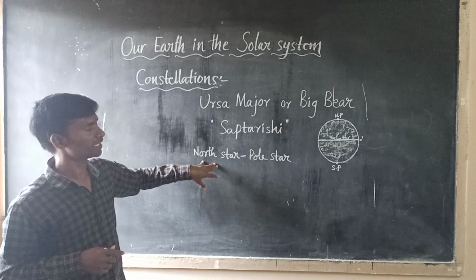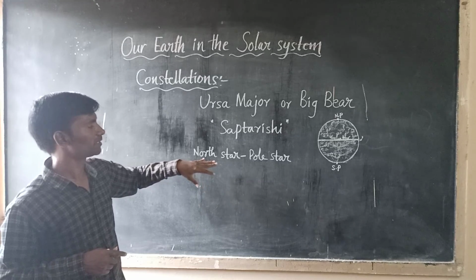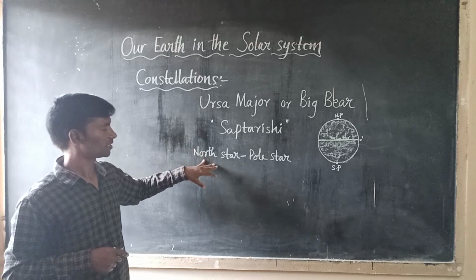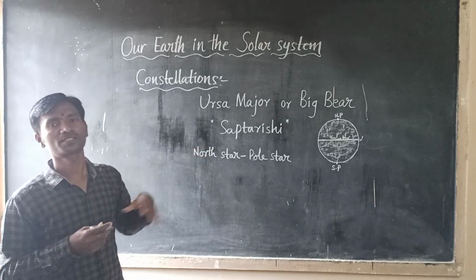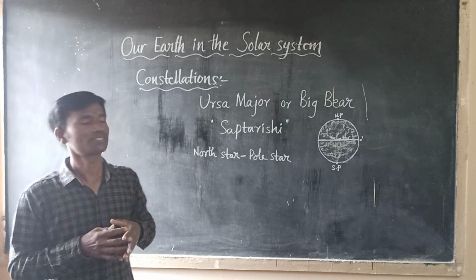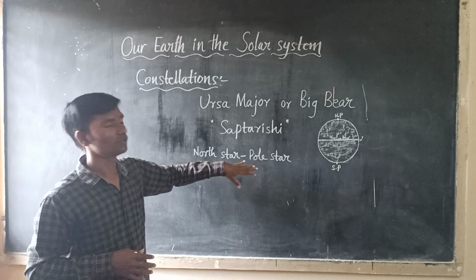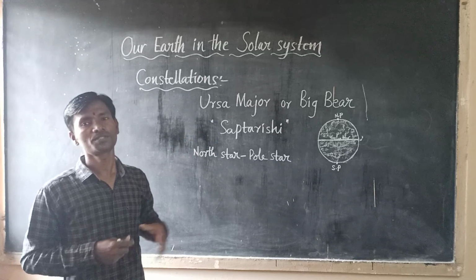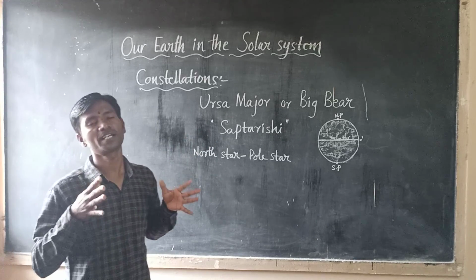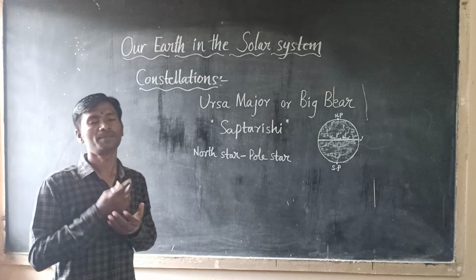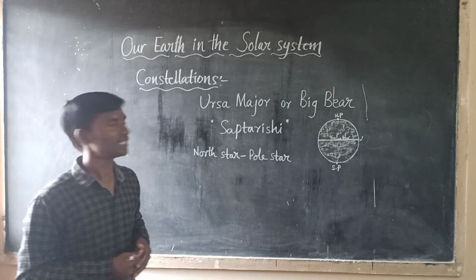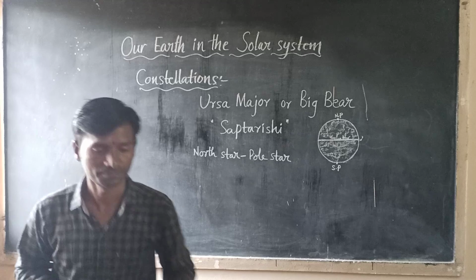In the northern hemisphere, people determine the north direction with the help of the north star. That is also called the pole star. It indicates the north direction in the northern hemisphere. Okay, children? Right.